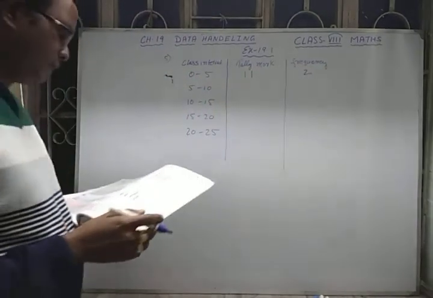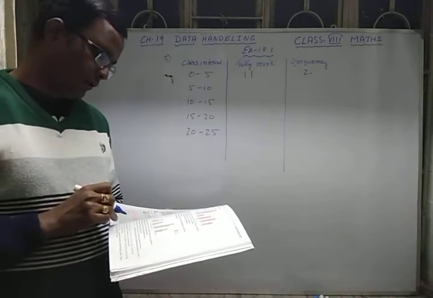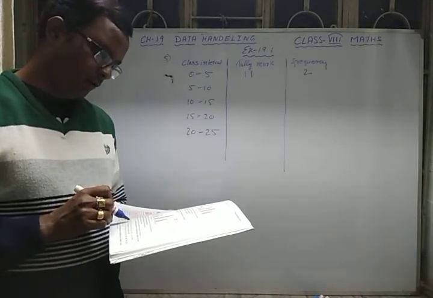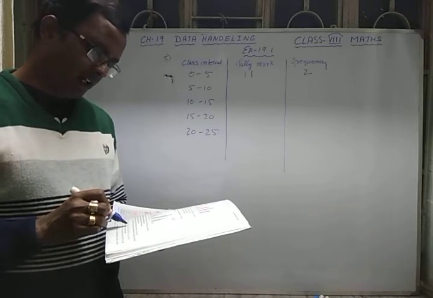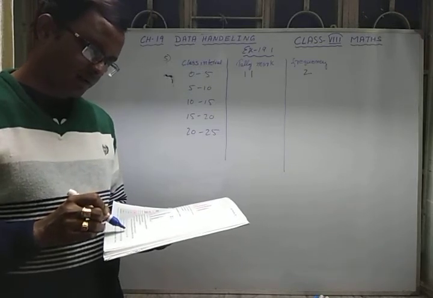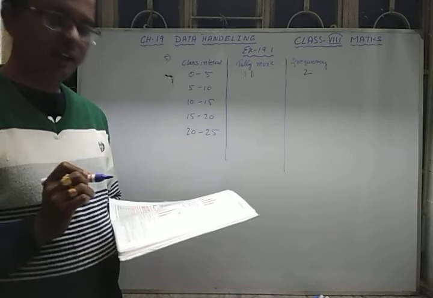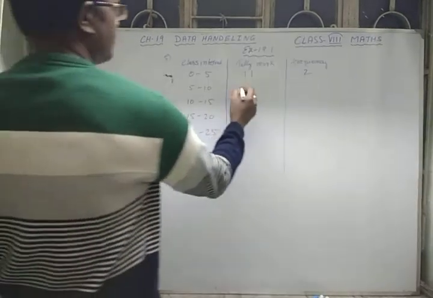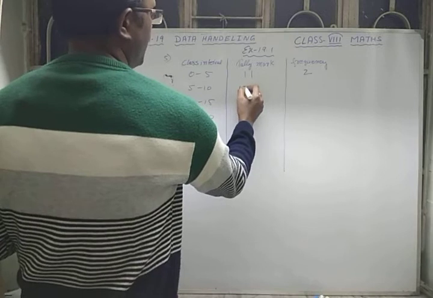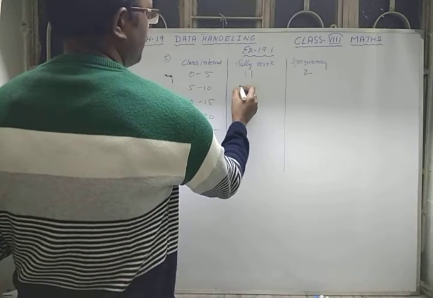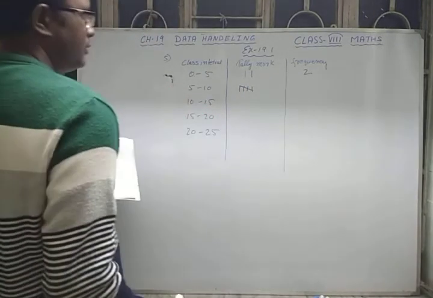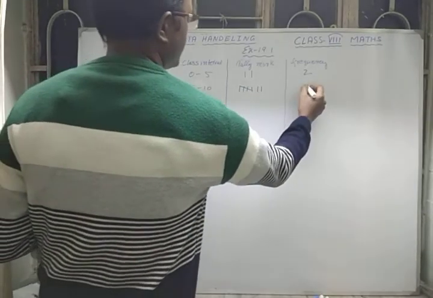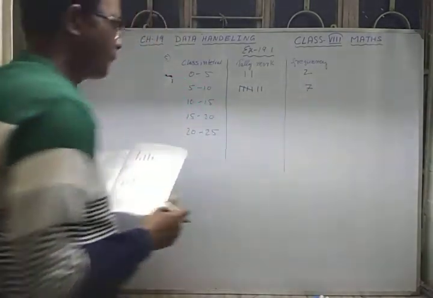Now 5 to 10. You have to count 1, 2, 3, 4, 5, 6, 7. 7 observations are there which lie between 5 and 10. So how will you write 7? 1, 2, 3, 4, and for 5 you make the cross line, then 6 and 7. So the frequency here is 7.